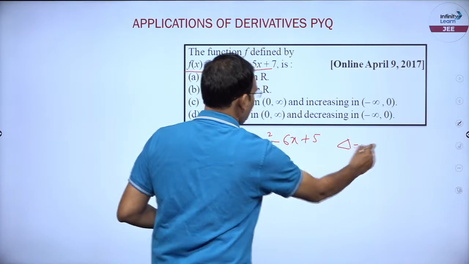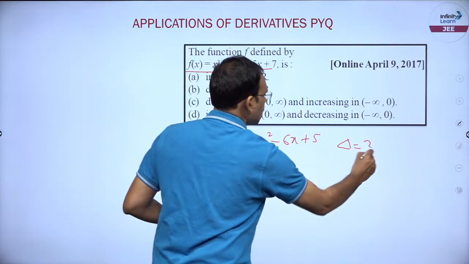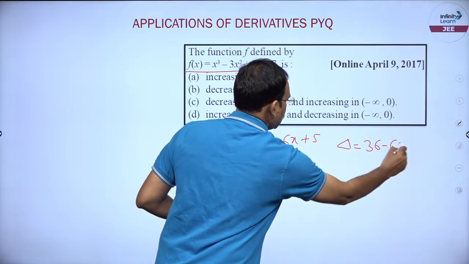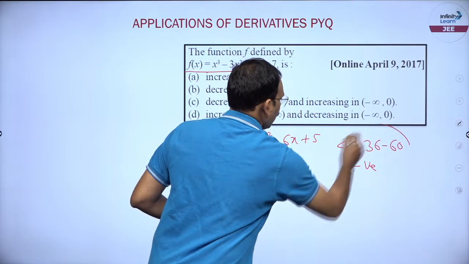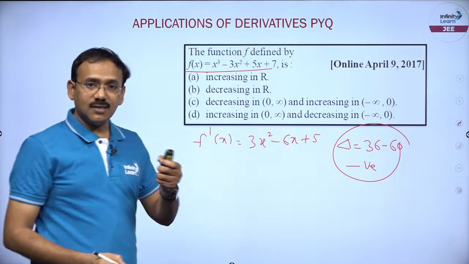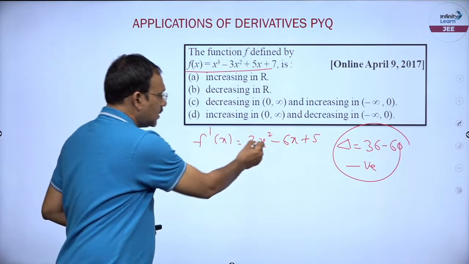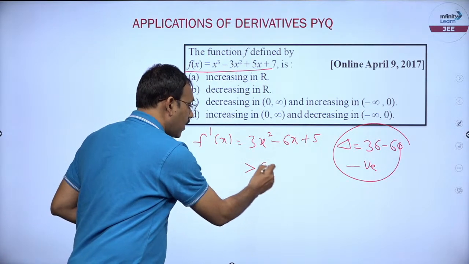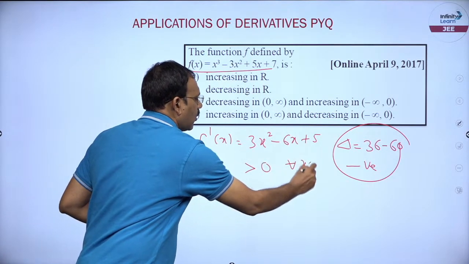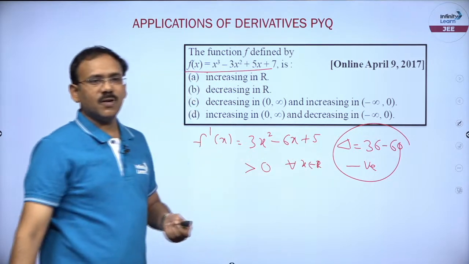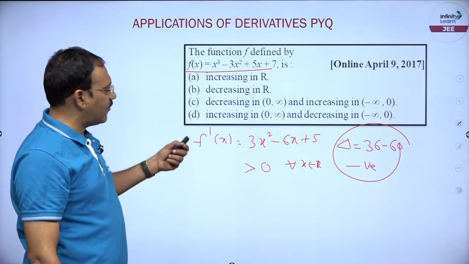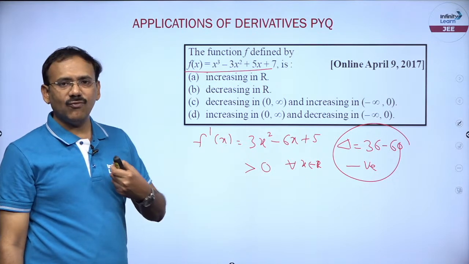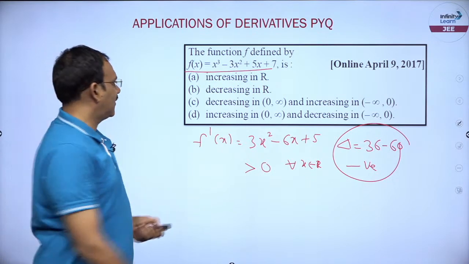Delta is b square minus 4ac, which is negative. For a quadratic expression, if delta is negative and the x square coefficient is positive, this expression is always positive. That means for all x belonging to R, this expression is positive.